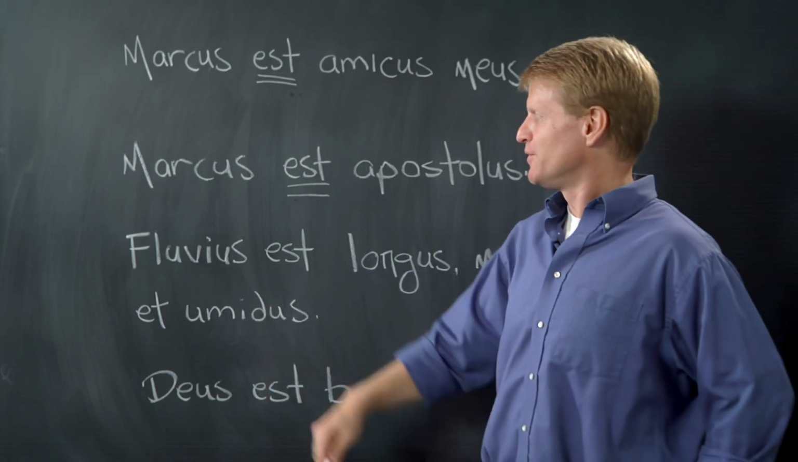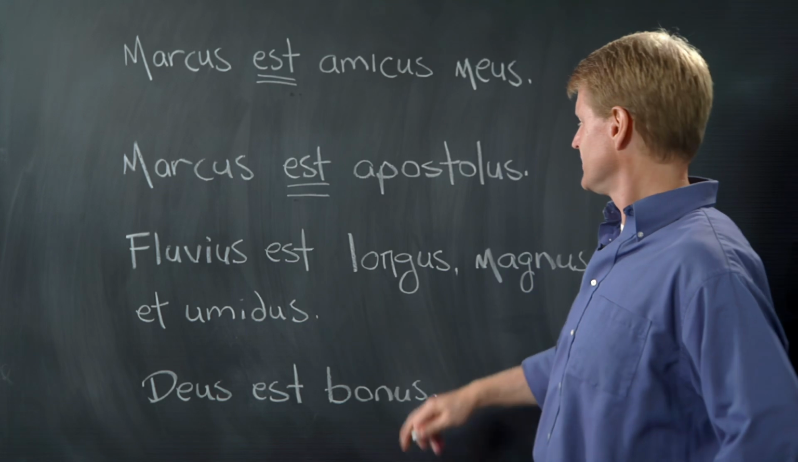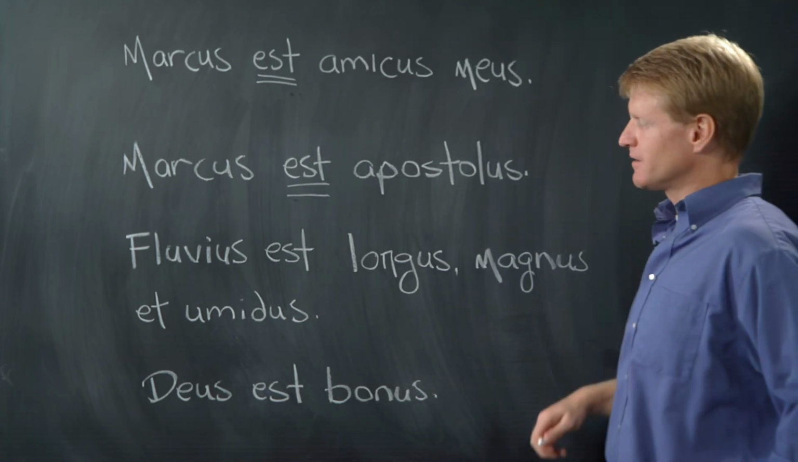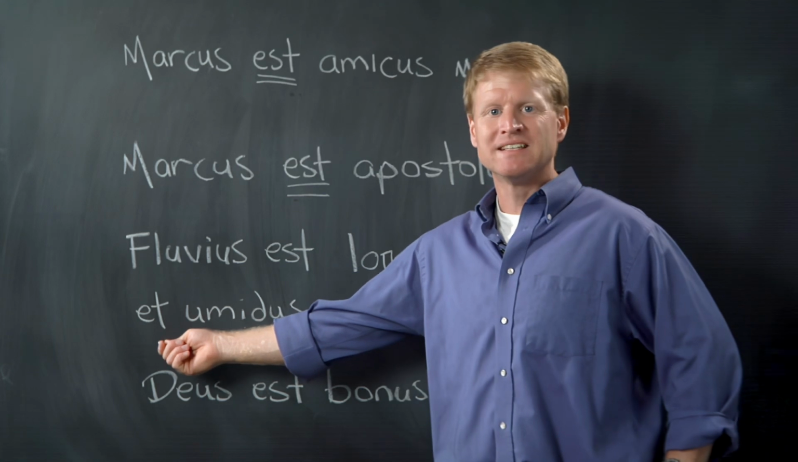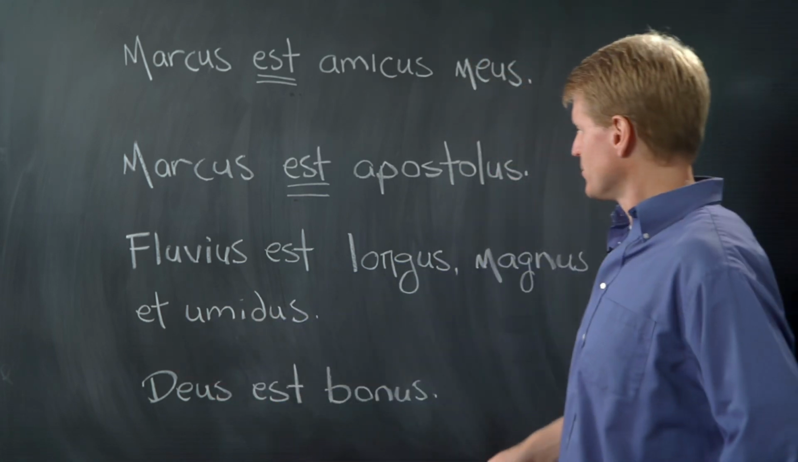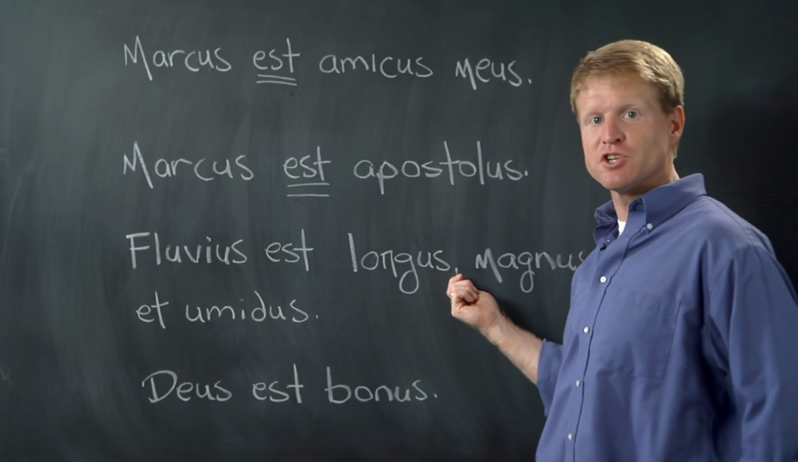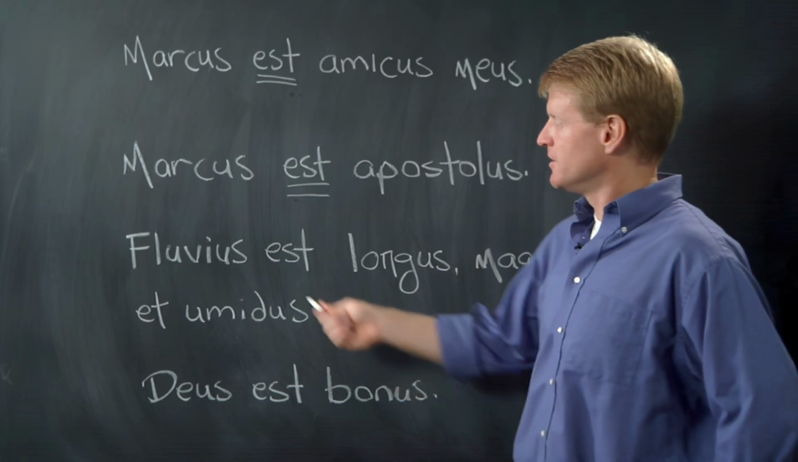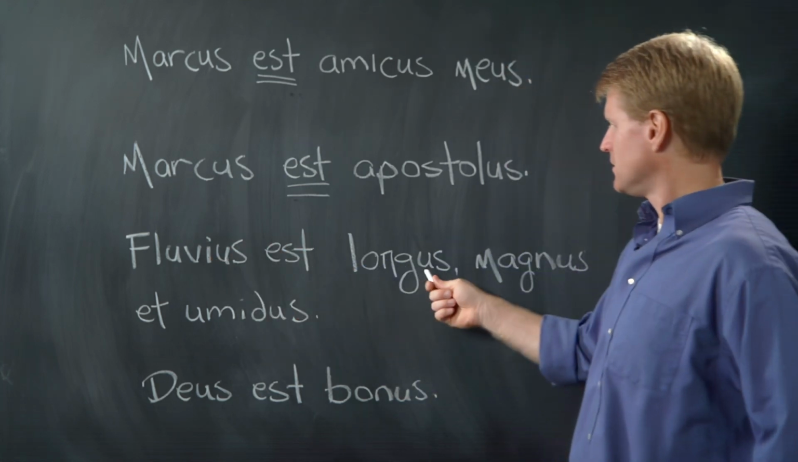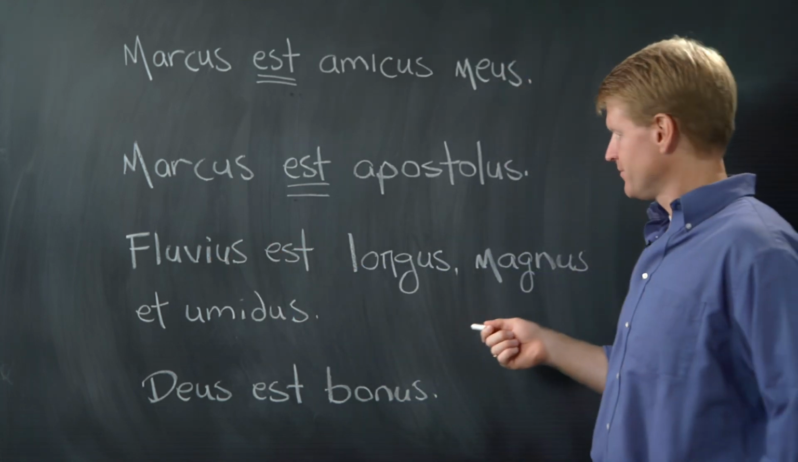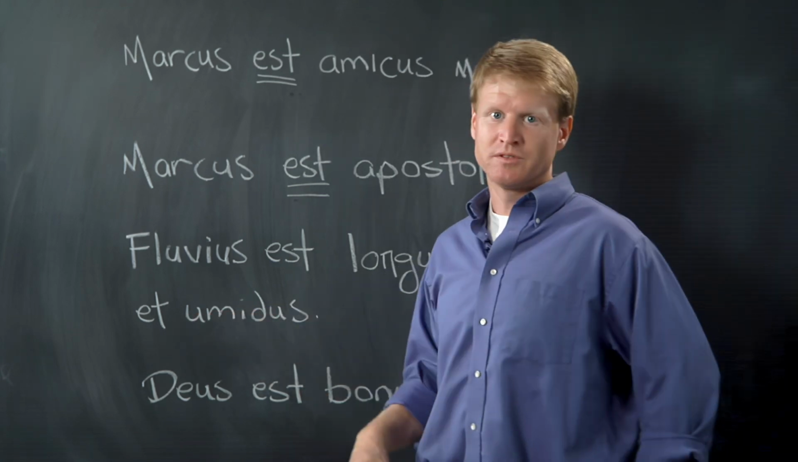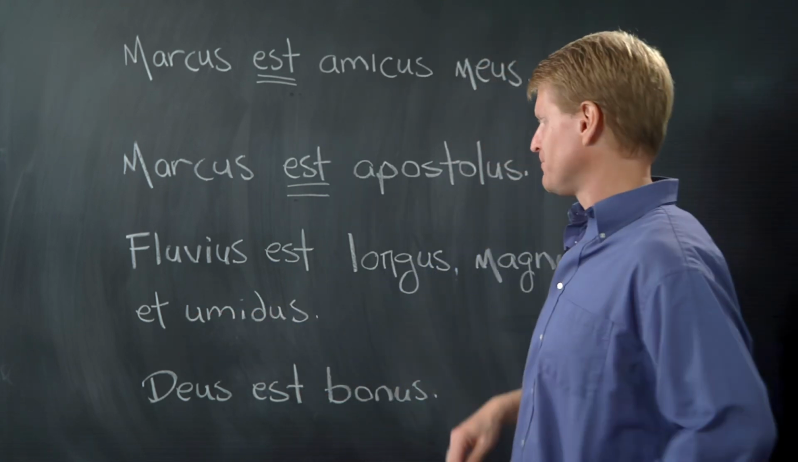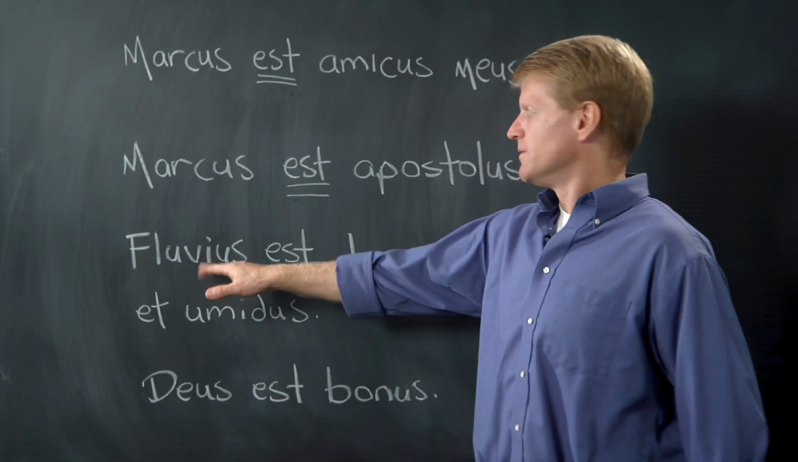Okay, look. Fluvius est longus, magnus, et humidus. I don't know if we've had that word. Et means and. And you know what? The Romans didn't even have commas, so I shouldn't have done this. I should have written fluvius est longus, et magnus, et humidus. That's how I should have written it. But I didn't. Fluvius means river.